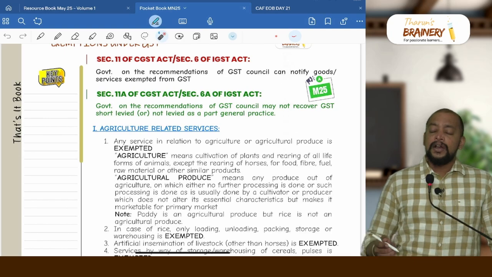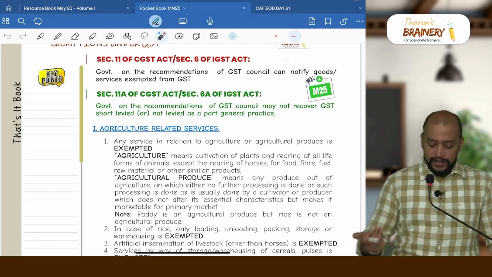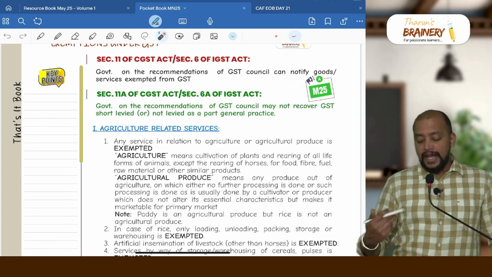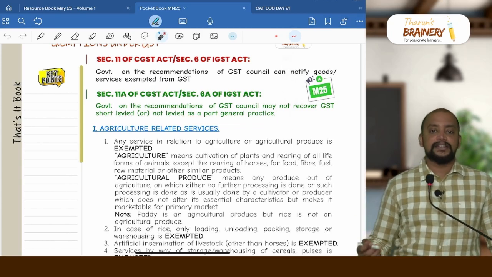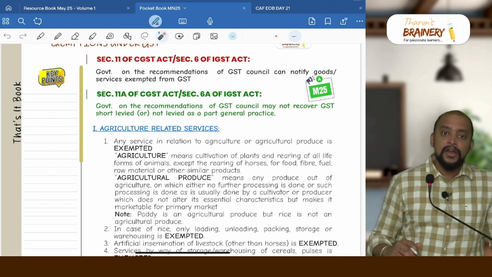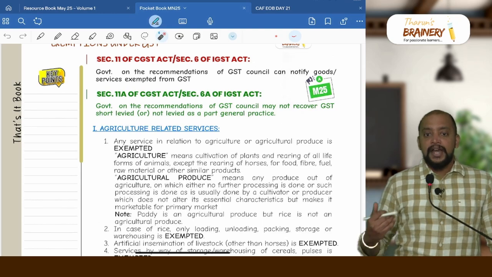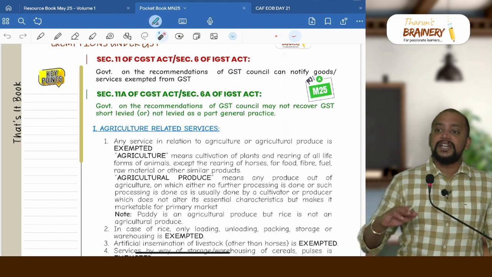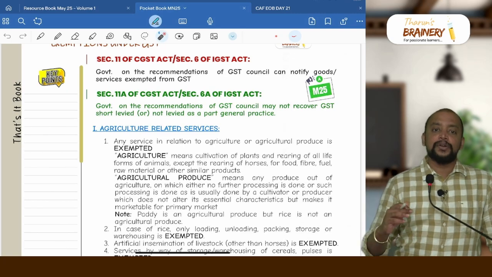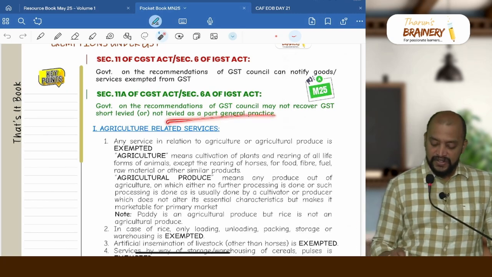that the government, on the recommendations of the council, may not recover GST because a particular tax has not been levied or short levied as a past general practice. Because of the past general practice, there has not been any levy of GST or there has been short levy of GST. Now in that case, the government has power to waive it off, if there is any rate that has been given also, but this is based on general practice, and only when people are making a protest against it that this will happen.